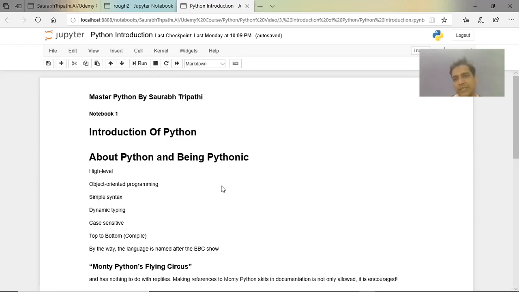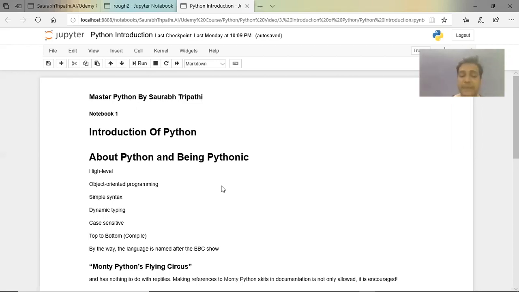High level is basically because it is a very high level in terms of coding and getting the computation. It's object-oriented programming. I hope you already understand the OOPS concept, and it depends on that OOPS concept, which is very similar to C. The syntax of Python is very simple, which gives you the advantage to do the work in a very fast and easy fashion. You don't have to think too much when you're coding in Python. You just need to think about the logic, and that's the biggest advantage of Python.